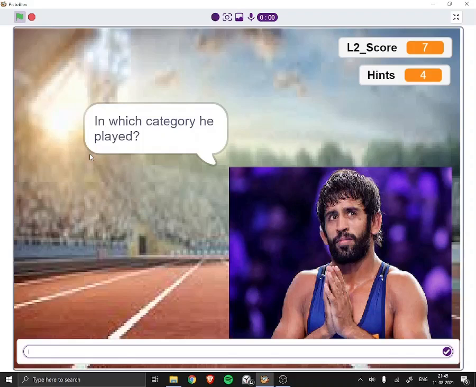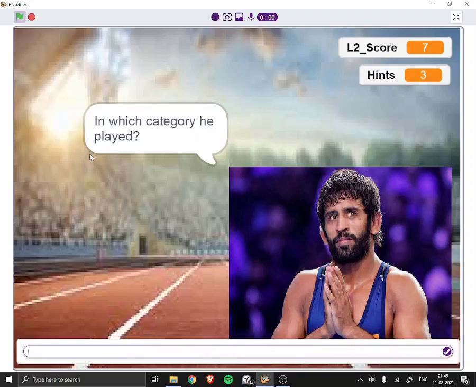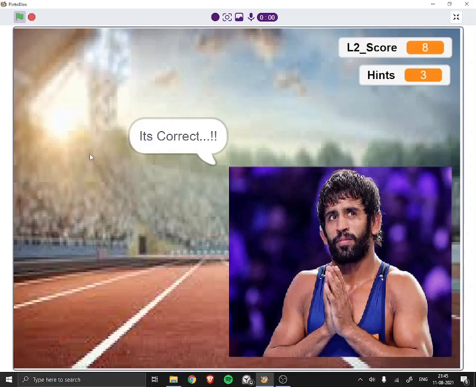The answer is 65 kg, but if I write the wrong answer, let's say 69, then it will give me a hint. It is telling me that the first character of the answer is 6. So let us try with the right answer. It's correct.